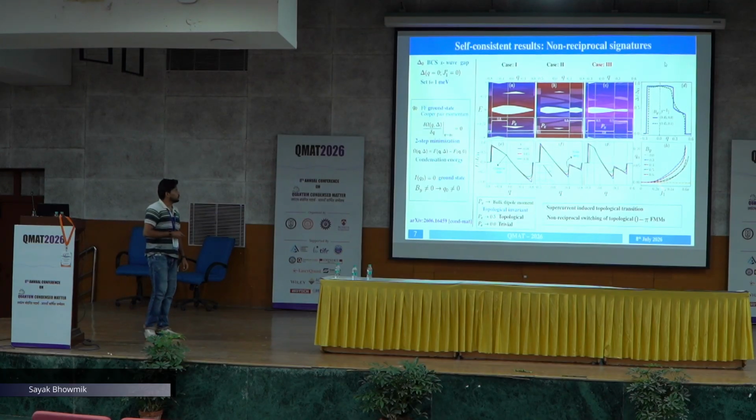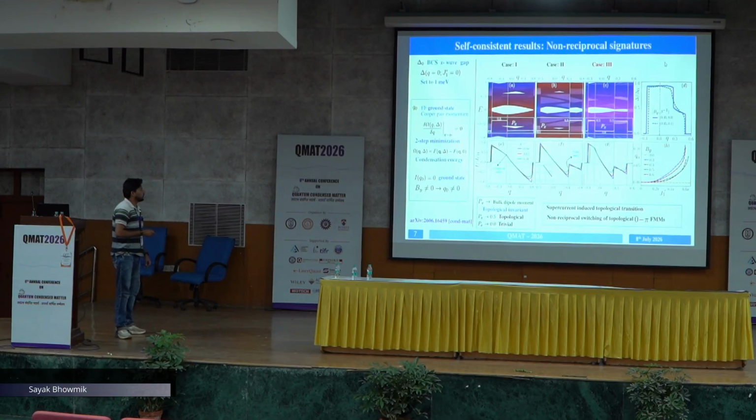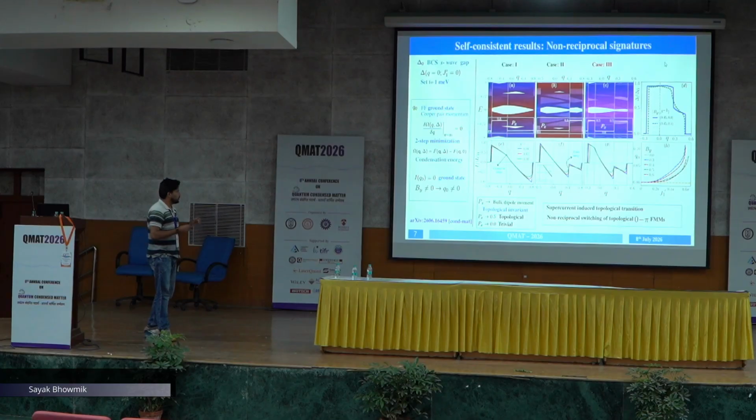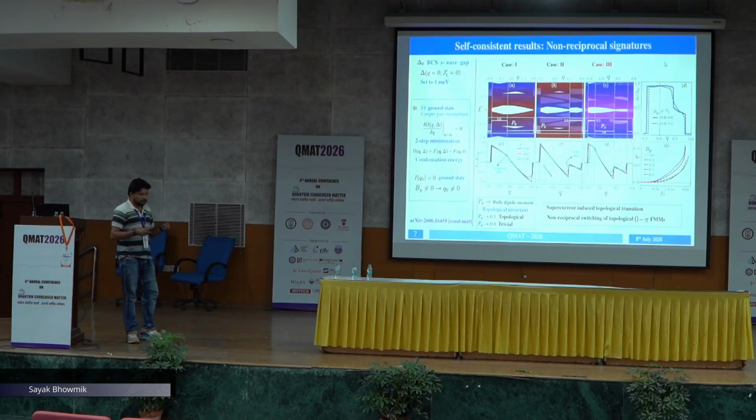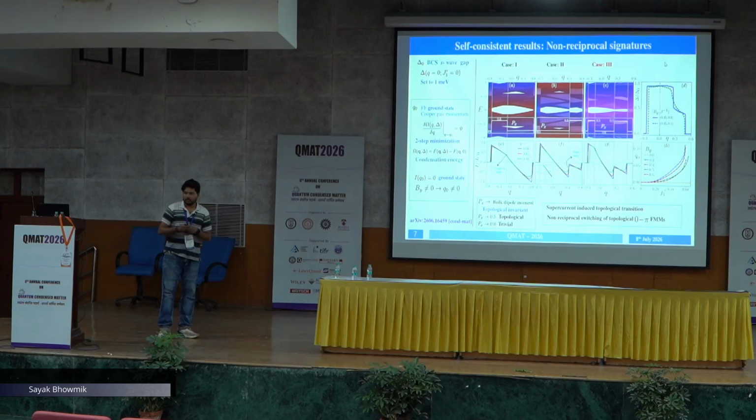And this can be understood by the profile of the superconducting order parameter at zero temperature. You can see that in this particular regime, the superconducting order parameter itself has a suppression, and the suppression is smoother when the temperature is high. So, in summary, what we are showing is that we can have a supercurrent-induced topological transition, and this supercurrent-induced topological transition is also linked to the non-reciprocal switching of topological 0 and pi modes.